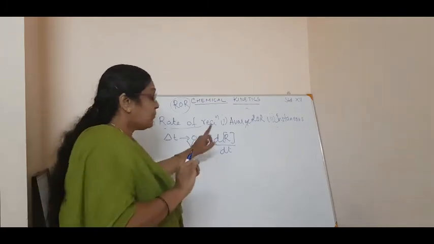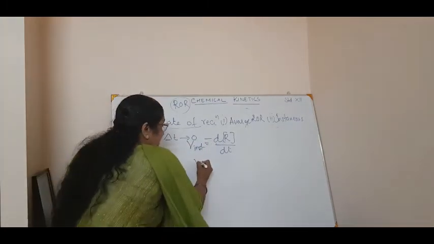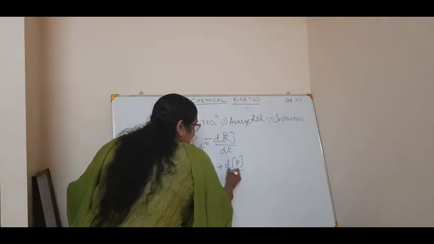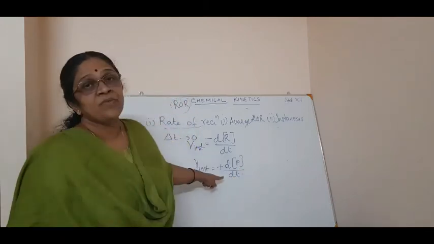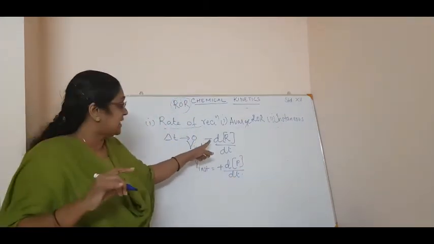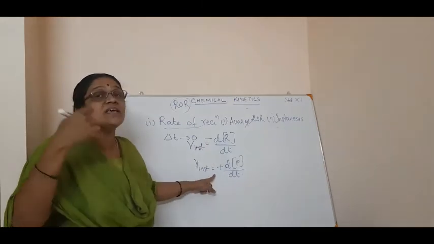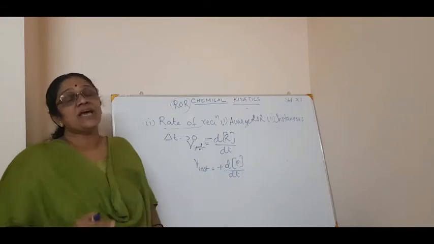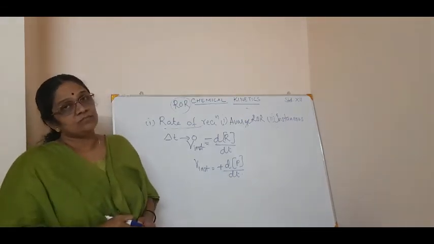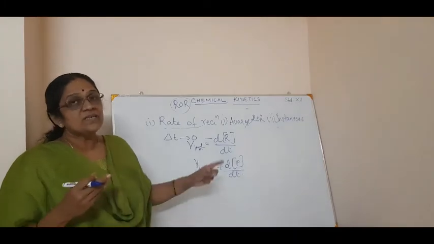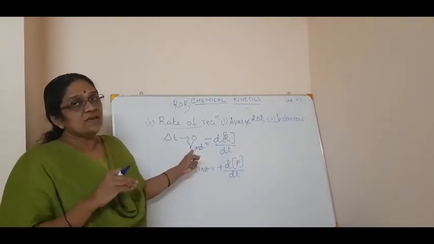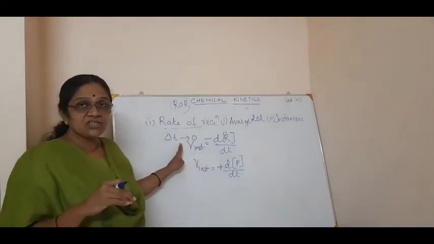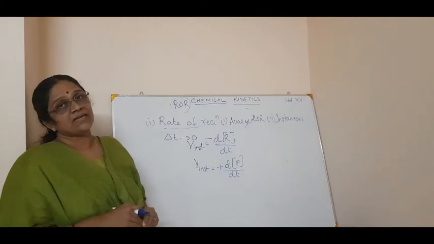Clear? Now what about the product? I can write R instantaneous of the product is equal to plus d[P] by dt. The reactant is always decreasing, that is why minus. The product is always increasing, that is why plus. And keep in mind, the rate of reaction always has a positive value. We will see that in numericals, you will get a positive value. So this is the instantaneous rate of reaction and the average rate of reaction.